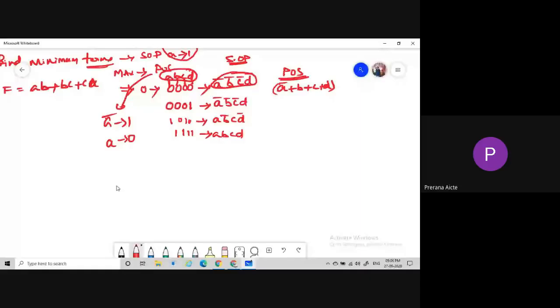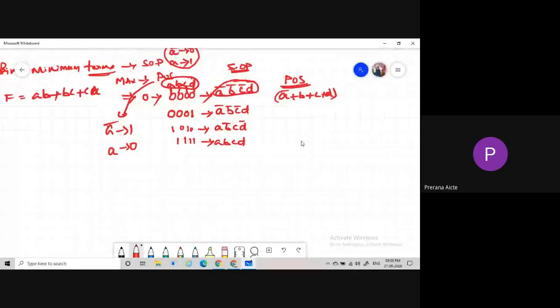If I take A bar plus B bar plus C bar plus D bar, what is the value of this? A is 0 and A bar is 1, so for 1, 1, 1, 1, we are getting A bar plus B bar plus C bar plus D bar.